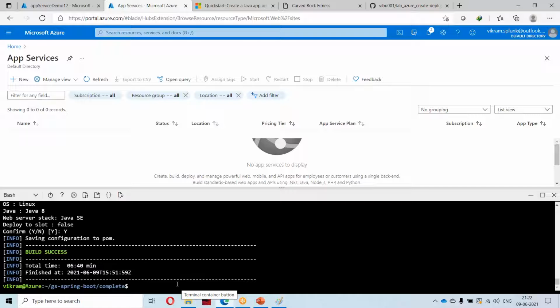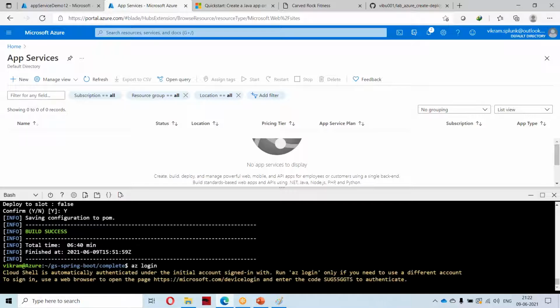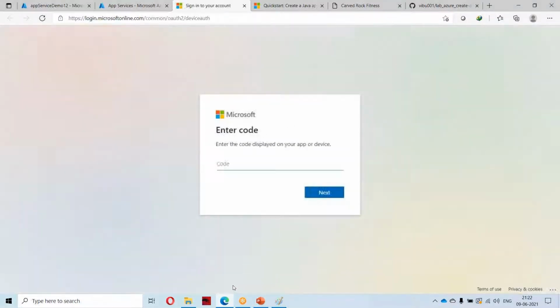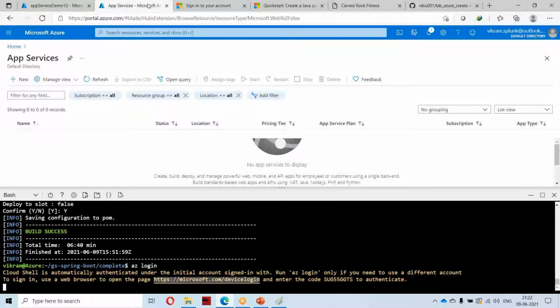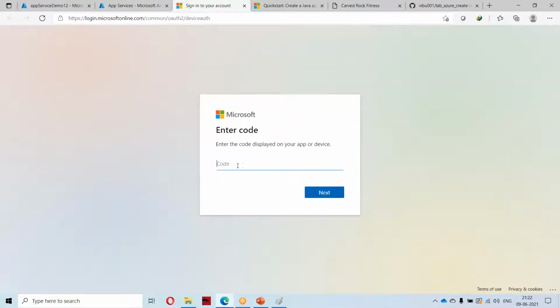So in that case, the person who has that credential or authority will be authorized to deploy it. For Linux, the authentication will happen automatically. Normally you have to do the authentication, but here you have to select this URL, then you will get this one. Here you will be asked to enter some code.